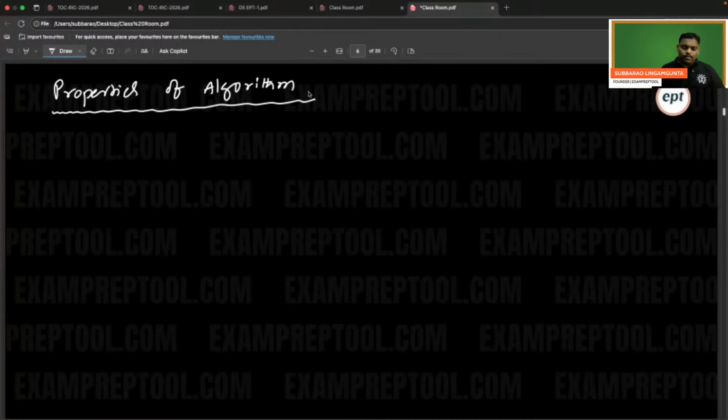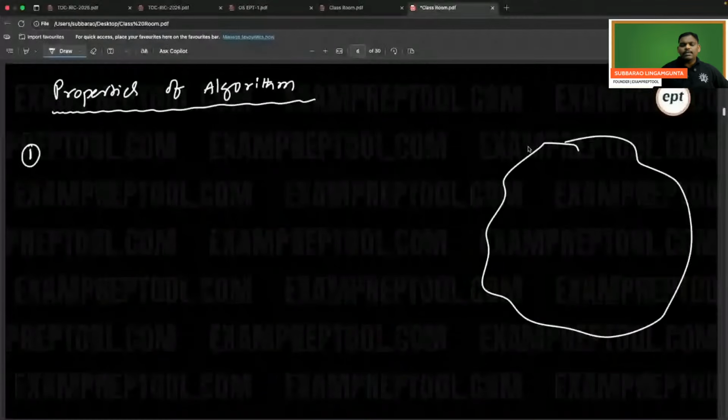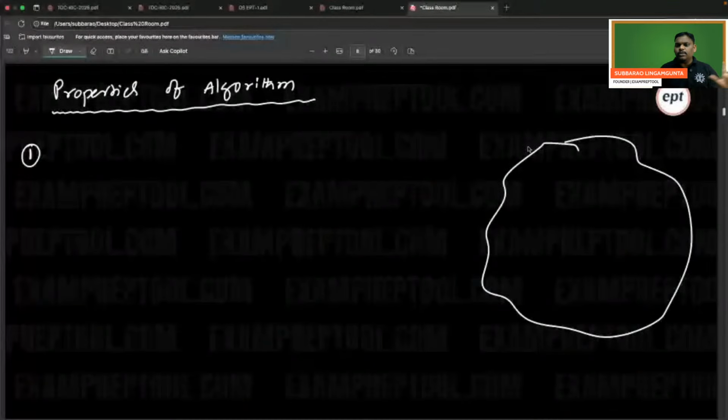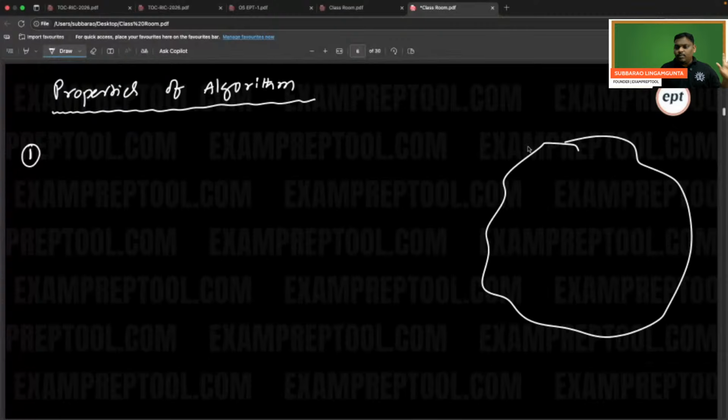Properties of algorithm. When someone says that they have written an algorithm, what is the first property that algorithm should satisfy? Let us assume that by seeing the algorithm definition, you have written something and you are saying that it is the algorithm.